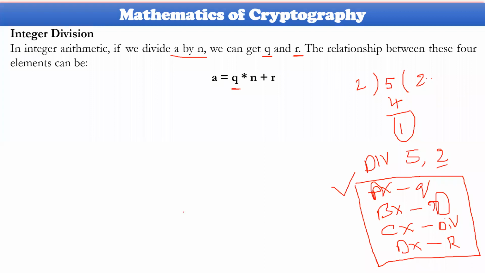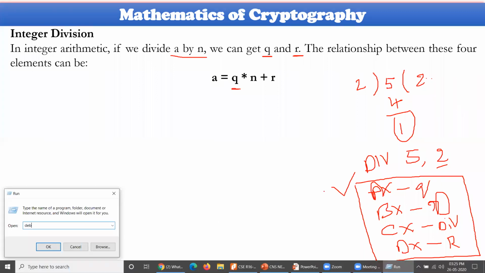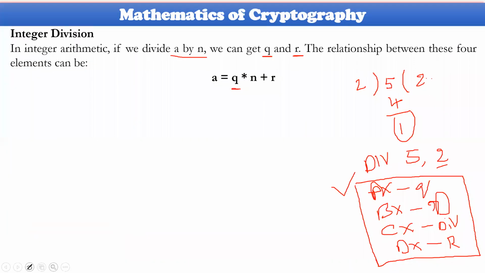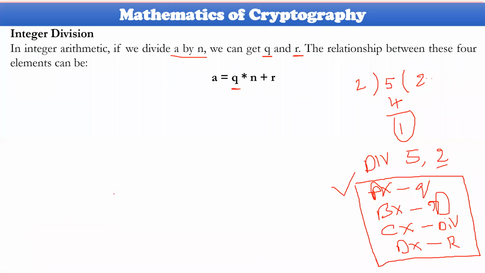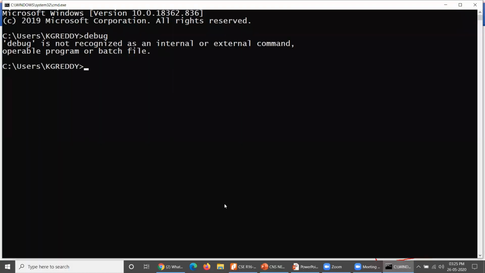I'll show you. I don't know whether debug is working with me. No, debug is not working. If debug is working, wait for a while.